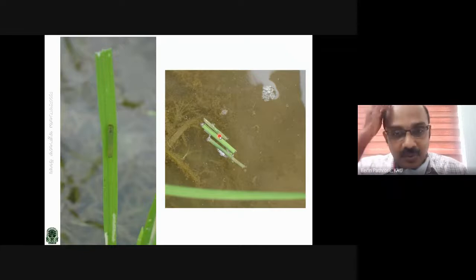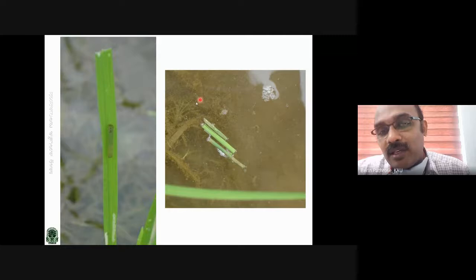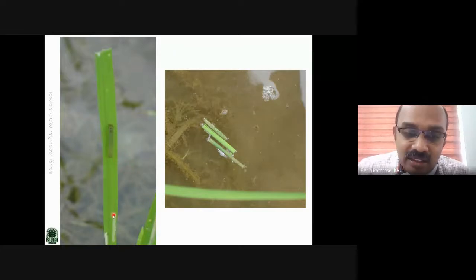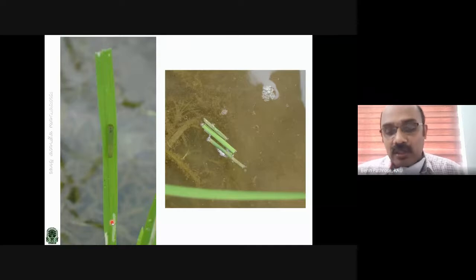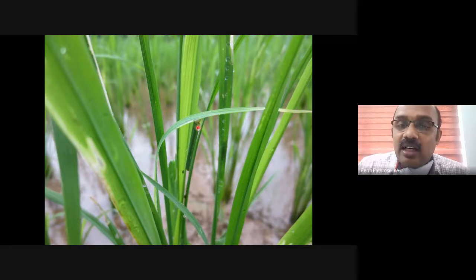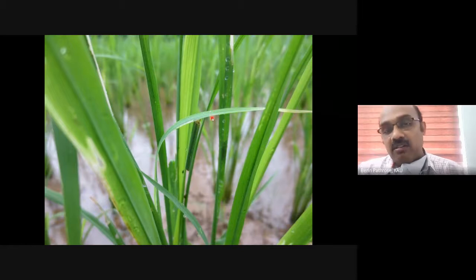So it usually remains on the water surface. Whenever it requires food, it moves up and feeds on the green matter. You can see it is feeding on the green matter. I will show another picture. If you observe it clearly, you can see the larvae peeping its head out of this case and feeding on the green matter.